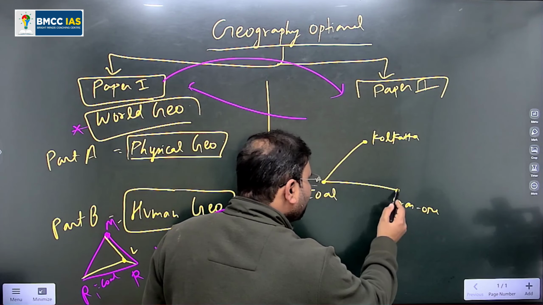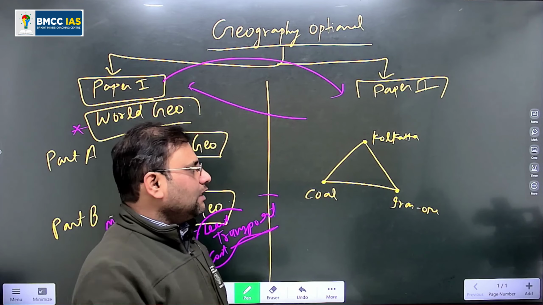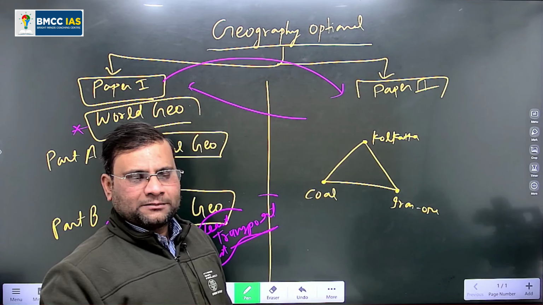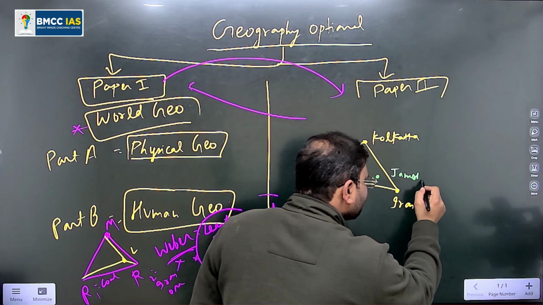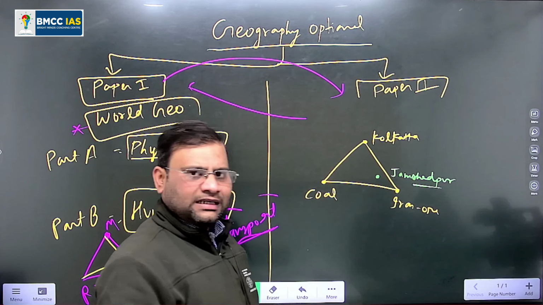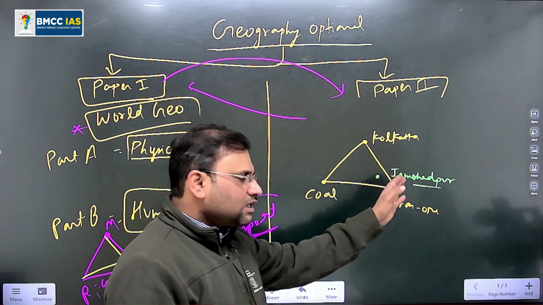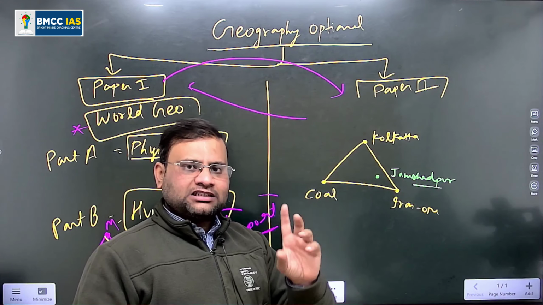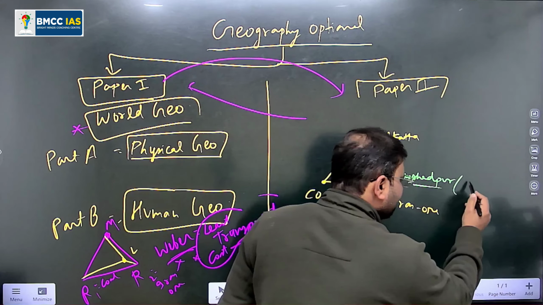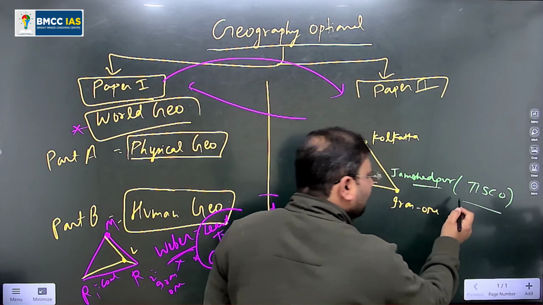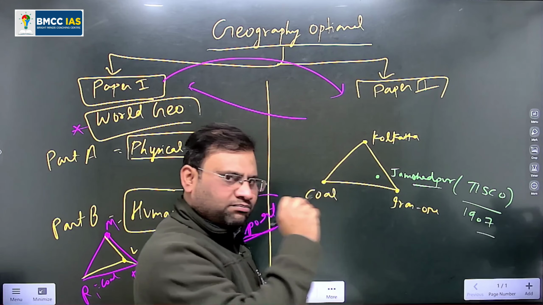So we can make a locational triangle of Weber, and if you analyze any iron and steel industry of India, they are definitely in this area, like Jamshedpur. This is the location of Jamshedpur, very famous for iron and steel plant. This city is called the Pittsburgh of India. Pittsburgh is a place in USA that is famous for iron and steel industries. In fact, the first iron and steel plant, TISCO, Tata Iron and Steel Company, in 1907, was established in this Jamshedpur city.